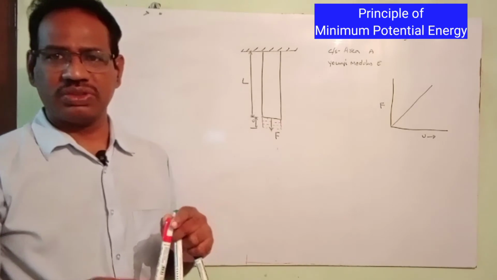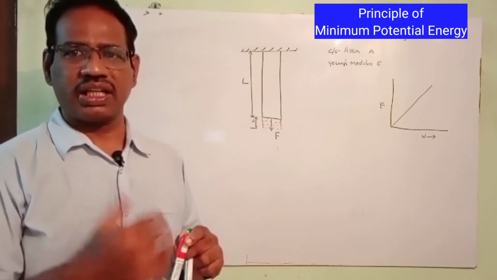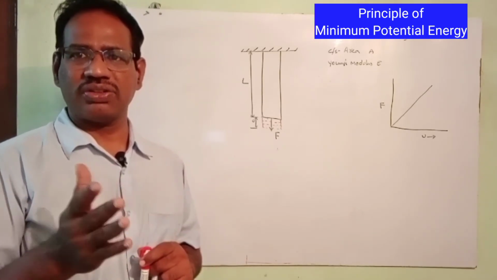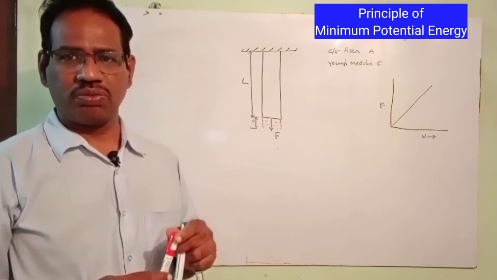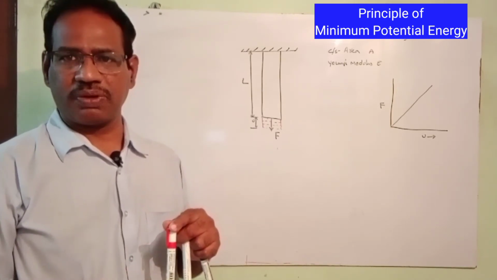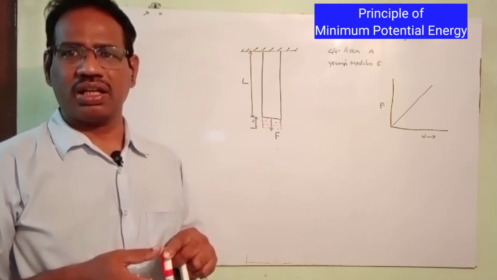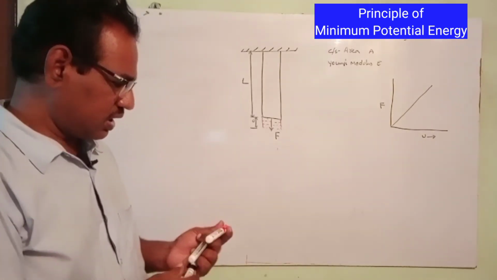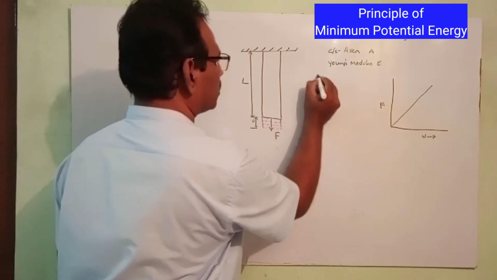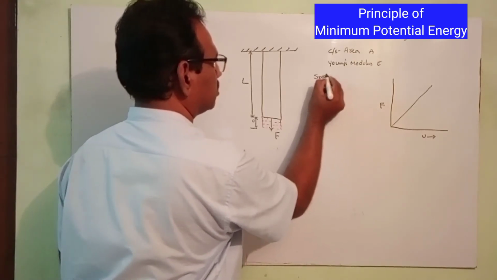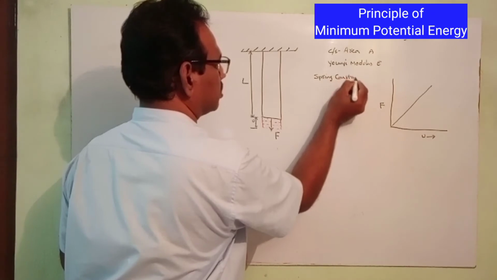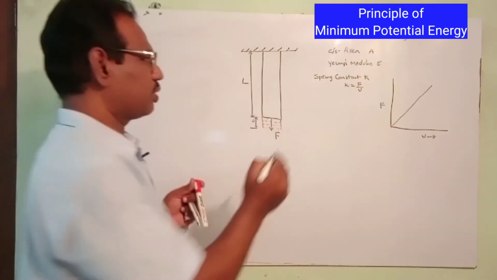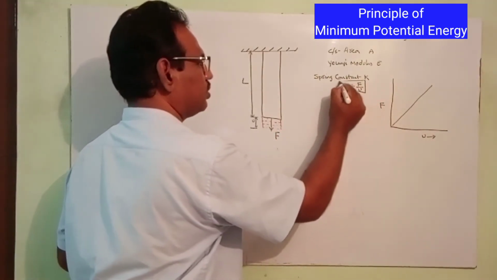So elastic body is one which will elongate with application of load, and remove that one, it will regain its original position. That type of body is called elastic body. Within the elastic limit, every material behaves as a spring. What is a spring? If they apply the load, it will elongate, deflect. And if you remove the load, it will come back to the original position, just like a spring. When it comes to the discussion of springs, spring having a material property known as spring constant K. What is K? K is nothing but force per unit deflection. So K is a spring constant which is nothing but force per unit deflection.